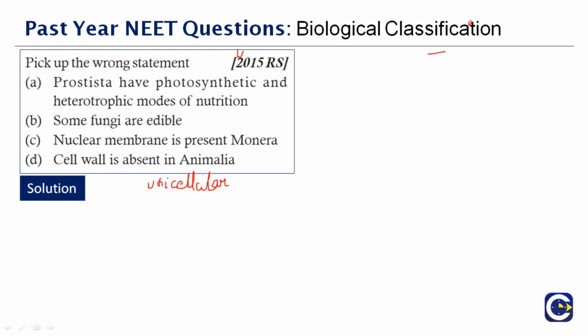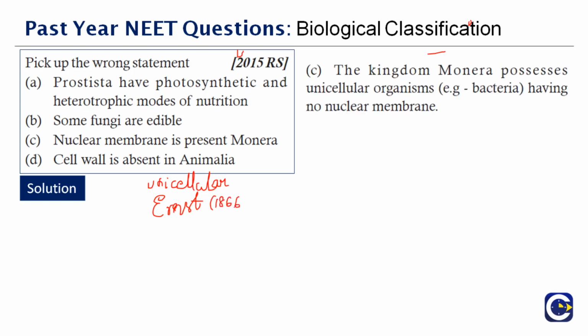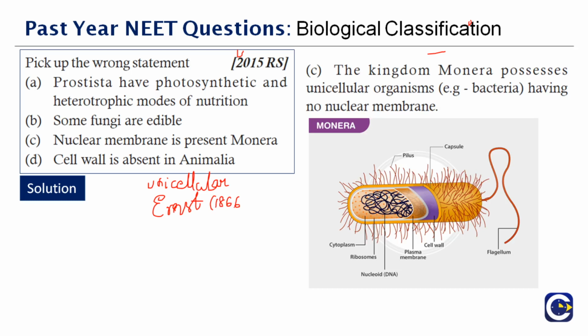The taxon Monera was first proposed as a separate phylum by Ernst Haeckel in the year 1866. Therefore, the correct answer to this question is option C. Nuclear membrane is present in Monera. This is the only wrong statement out of the 4 options given here.